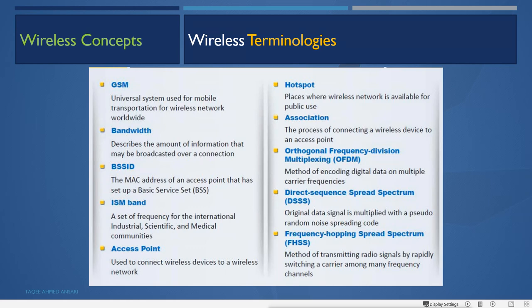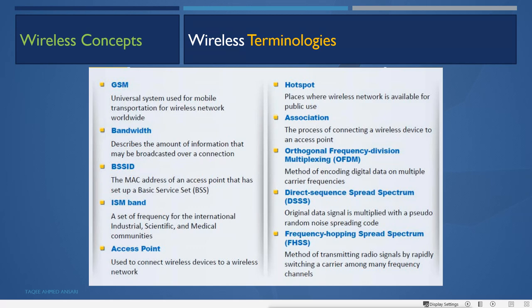Then we talk about BSSID. BSSID means basic service set identifier. This is the MAC address of an access point that has set up a basic service set network. So when we have an access point, what does an access point mean? An access point is used to connect wireless devices to a wireless network in infrastructure mode.